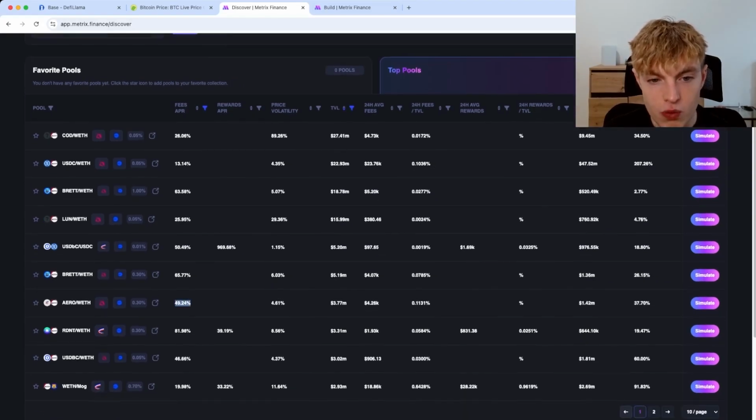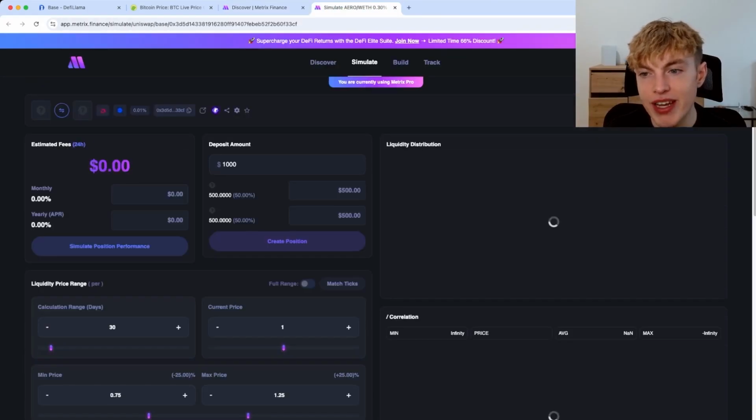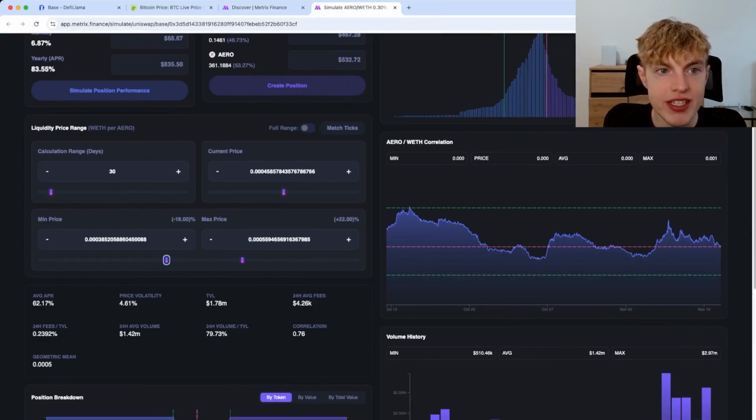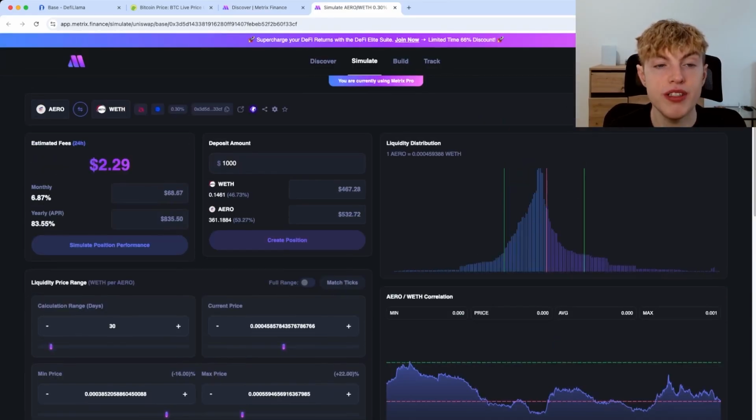So we have Arrow to Wrapped ETH. We can look at this one right here. I'm going to simulate it. Now it's showing 50% APR, and if we tighten up the range, we can see even higher APR, like 83%. But I personally would not want to take on exposure to this, and I'll tell you why.